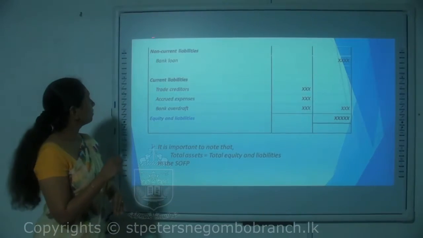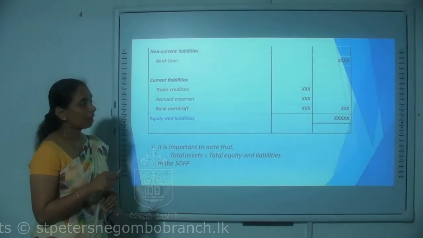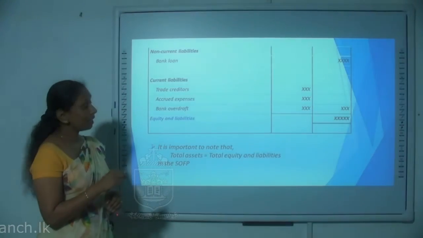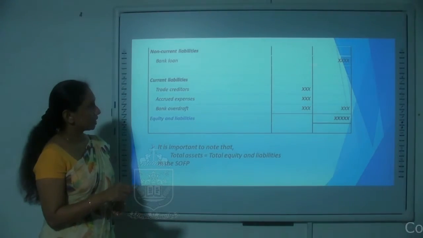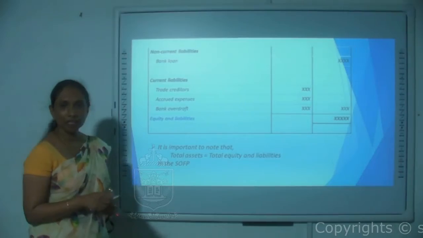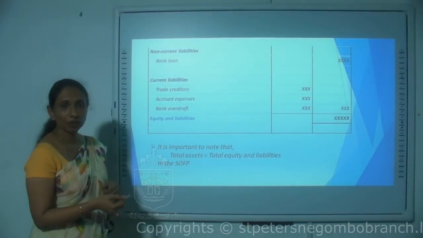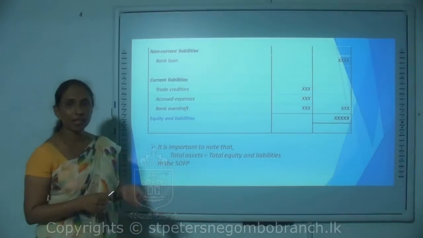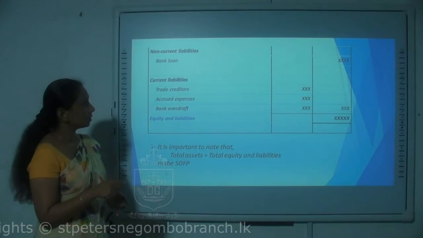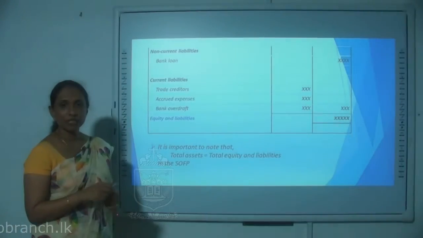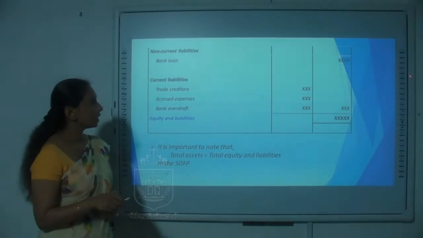After the equity, we will mention the non-current liabilities like long-term bank loans, if there are any. If there is only one item, we can straightforwardly take it to the second column. But if there is more than one line item, we can put the individual values in the first column and take the subtotal to the second column.